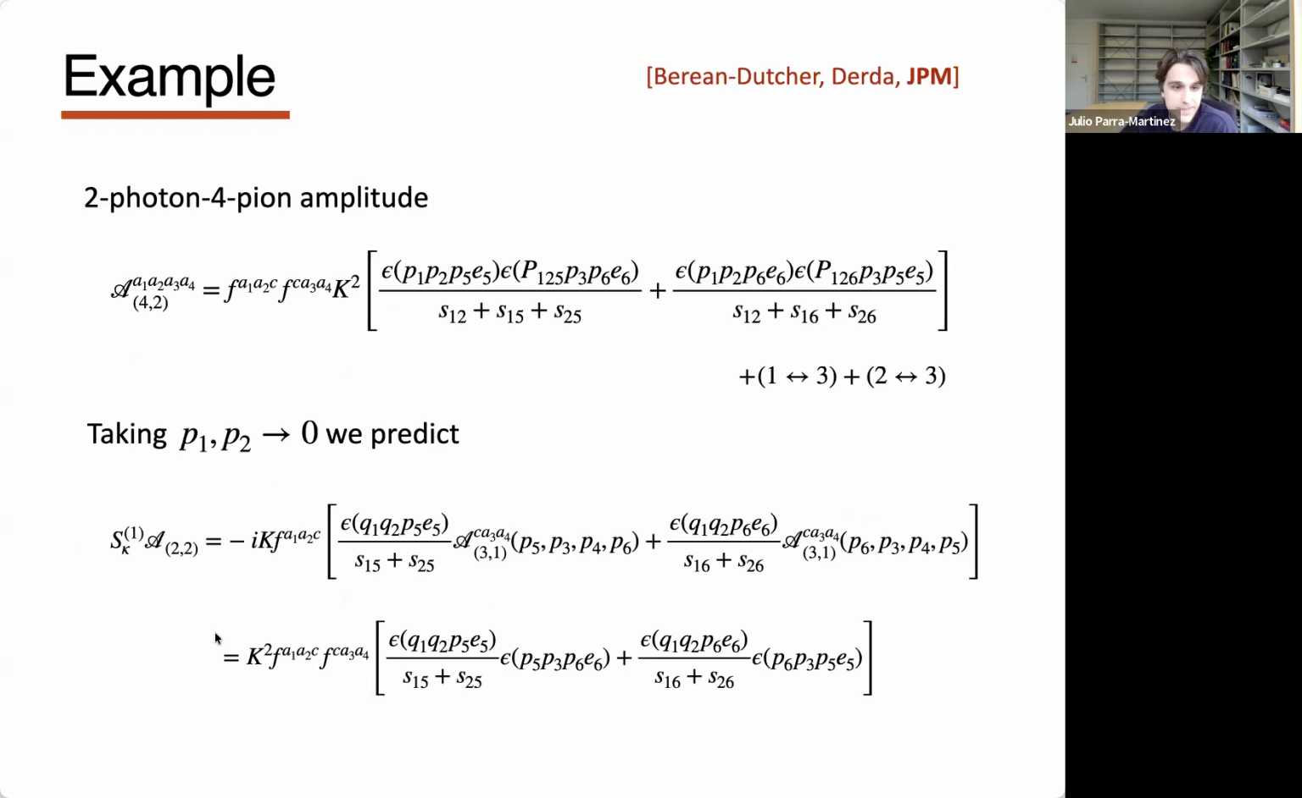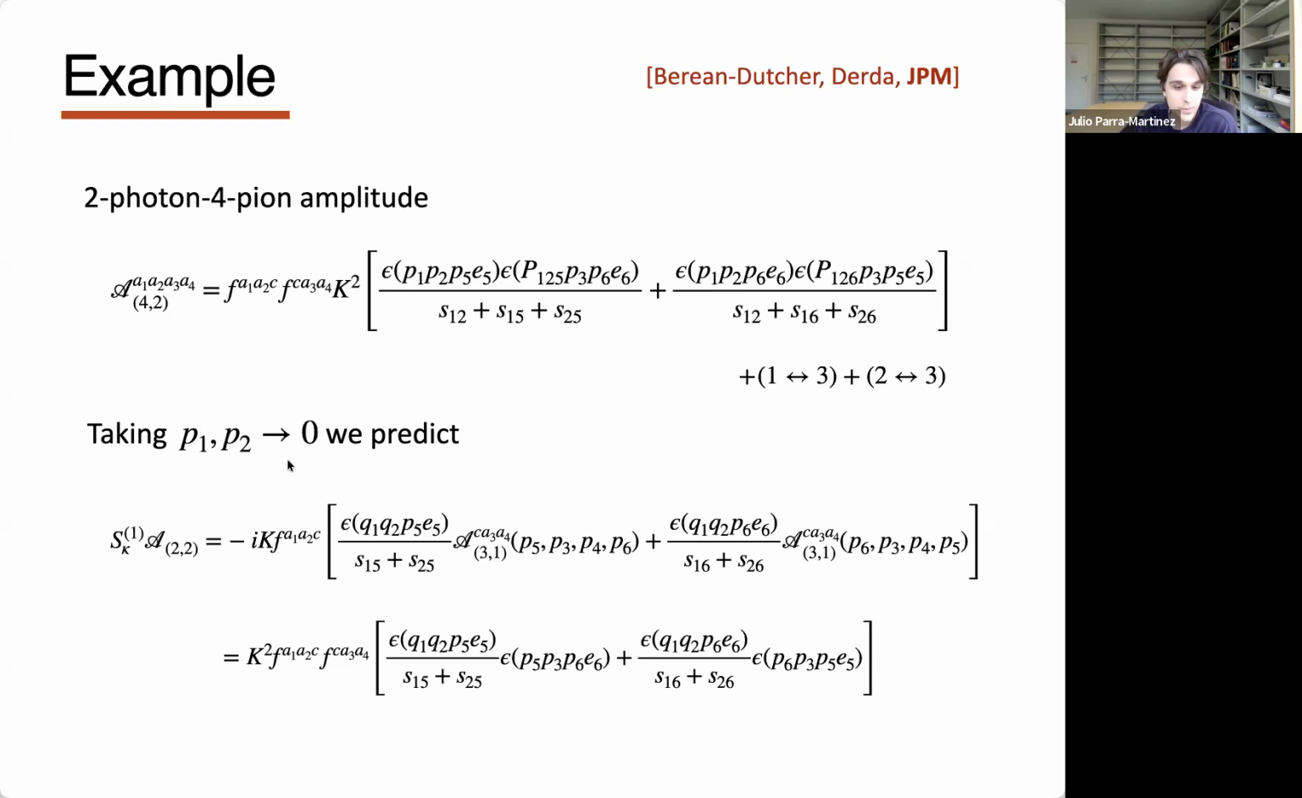Let me give you an example. Here we have the 6-point amplitude where we have 4 pions and 2 photons. You don't need to know what this kappa is, but it takes this form. These are the momenta of the pions or the photons, and these are the polarizations. These are the usual Mandelstam invariants, this is (P1 plus P2) squared, (P1 plus P5) squared. And now we just take P1 and P2 to 0.